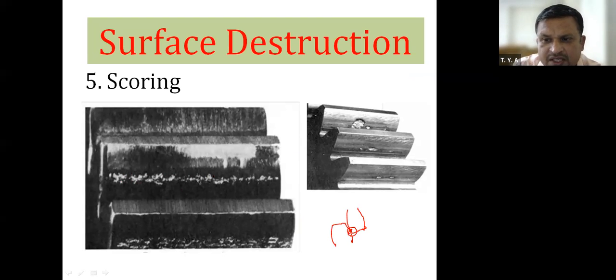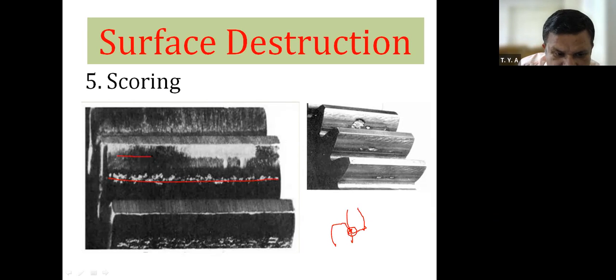Now you are knowing that in case of gear, there is a line contact between two gear teeth. Therefore, along that line, see that here, this burning of the gear tooth takes place.